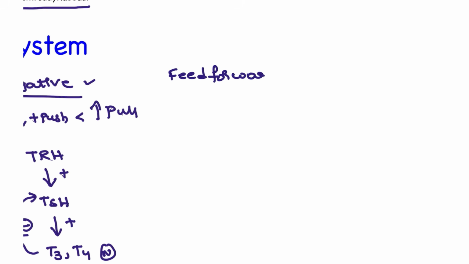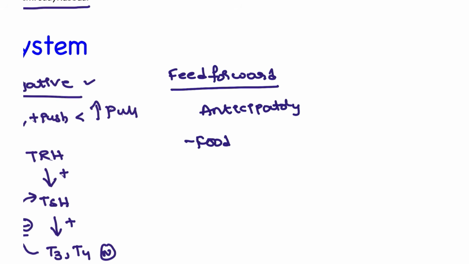Okay, feed forward. So what is meant by feed forward? This is a type of anticipatory. What is meant by anticipatory? For example, if you see or hear about food ingredients, food types, immediately you have saliva production, right? So this is one of the anticipatory. And some people, whenever they want to do exercise, there will be an increased heart rate. So these kinds of things are anticipatory, and this is the feed forward mechanism.